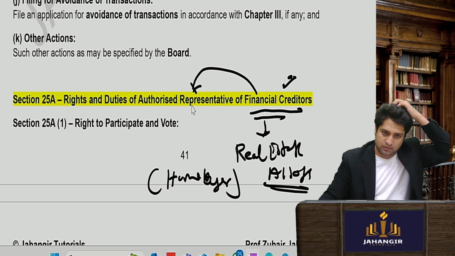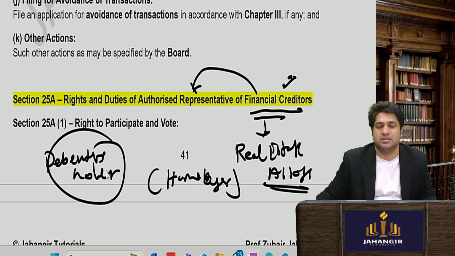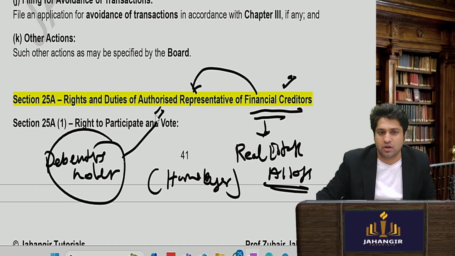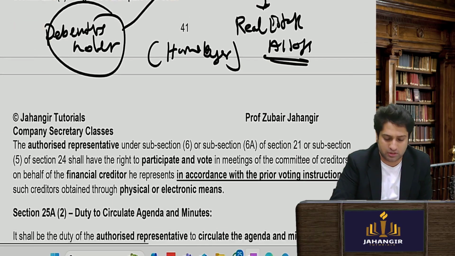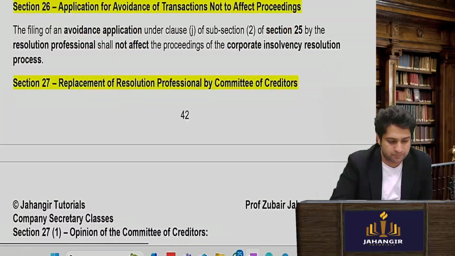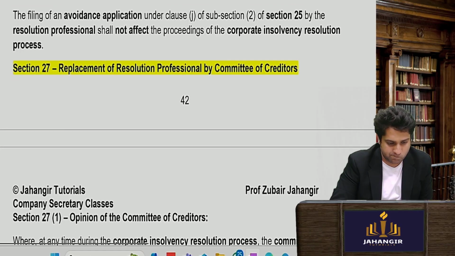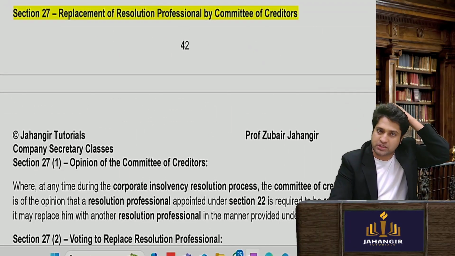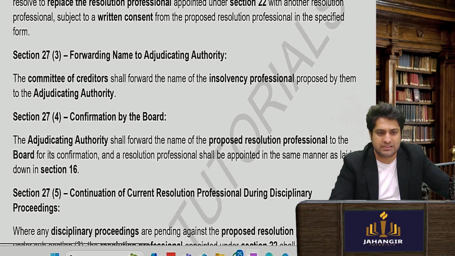And we have even debenture holders. So they are also financial creditors. Now so many debenture holders will not come. They will all appoint an authorized representative, and the authorized representative has to act according to these people. Okay. Now replacement: if this resolution professional doesn't do a good job, he can be replaced by 66% votes.